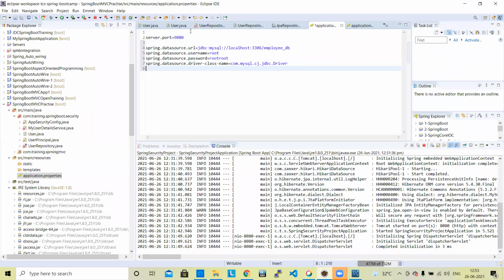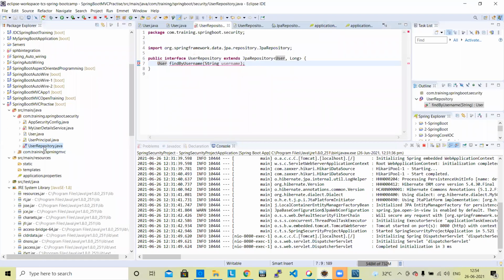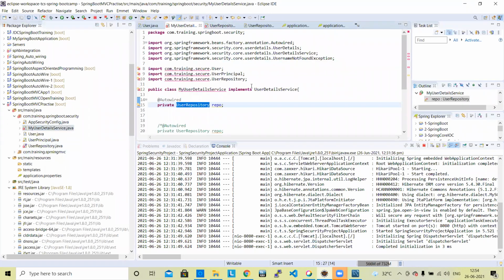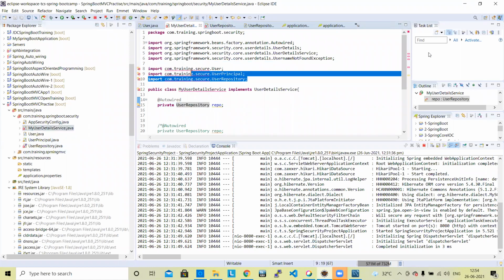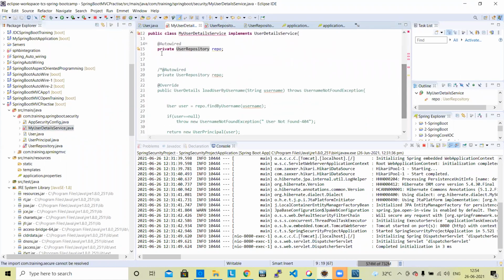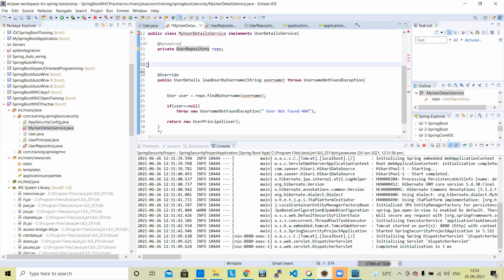The first is the database connection URL. This is the username, this is the password, and this is the driver class name. Okay, next is the user repository find by username. It is not building anyhow. What is happening? Okay, let's uncomment it to understand it.